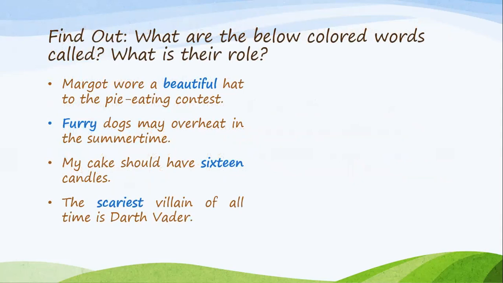So let's start by looking at these sentences and try to find out what the below colored words are called and what their role is. Let's look at the first sentence. Margot wore a beautiful hat to the pie eating contest. So we have beautiful hat.